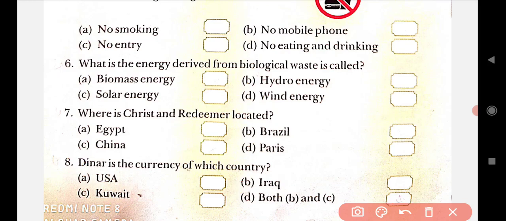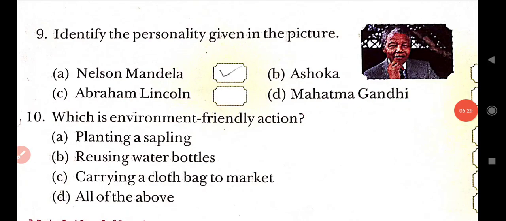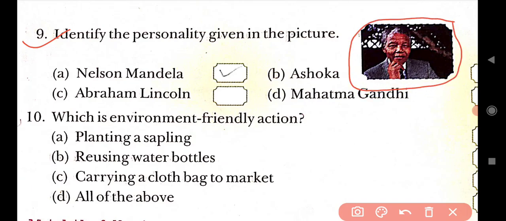After that, come to the ninth one. The ninth one is, identify the personality given in the picture. Here a photo of a great personality is given. Can you guess whose picture it is? We have four names: Nelson Mandela, Ashoka, Abraham Lincoln, Mahatma Gandhi. The picture given here is of Nelson Mandela.